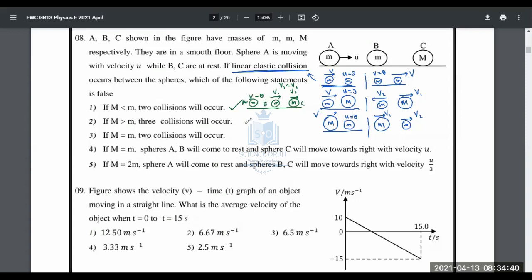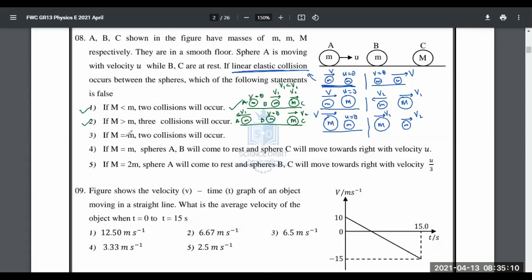Let's see what's going to happen in this one after the second collision. A will be going to the left. B would have stopped, and C will be moving to the right because C is larger and it will be moving at a lower speed. This is what's going to happen, but there will be three collisions. So 2 is also correct. There will be three collisions. B bounces back and collides with A again.